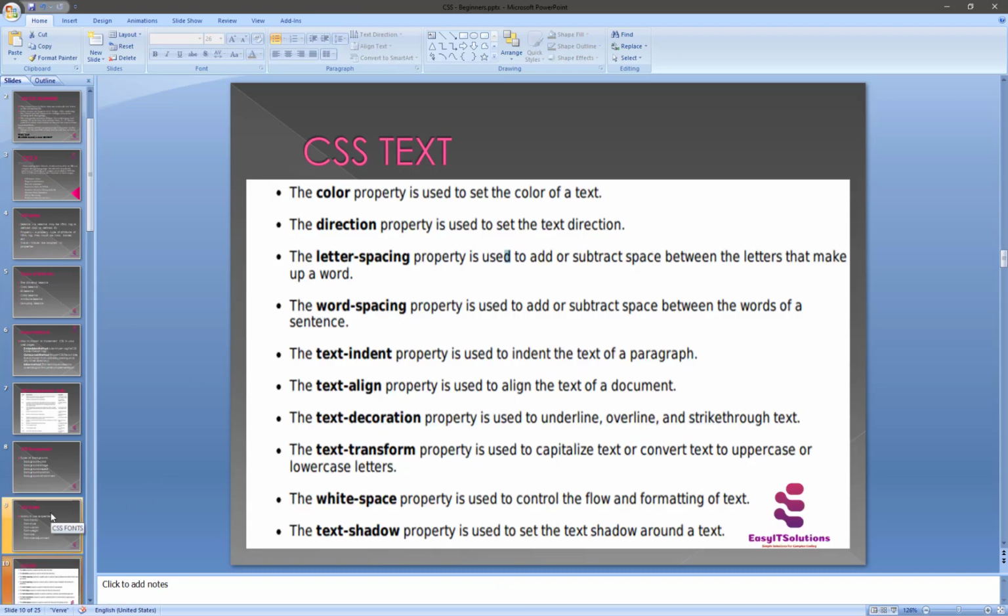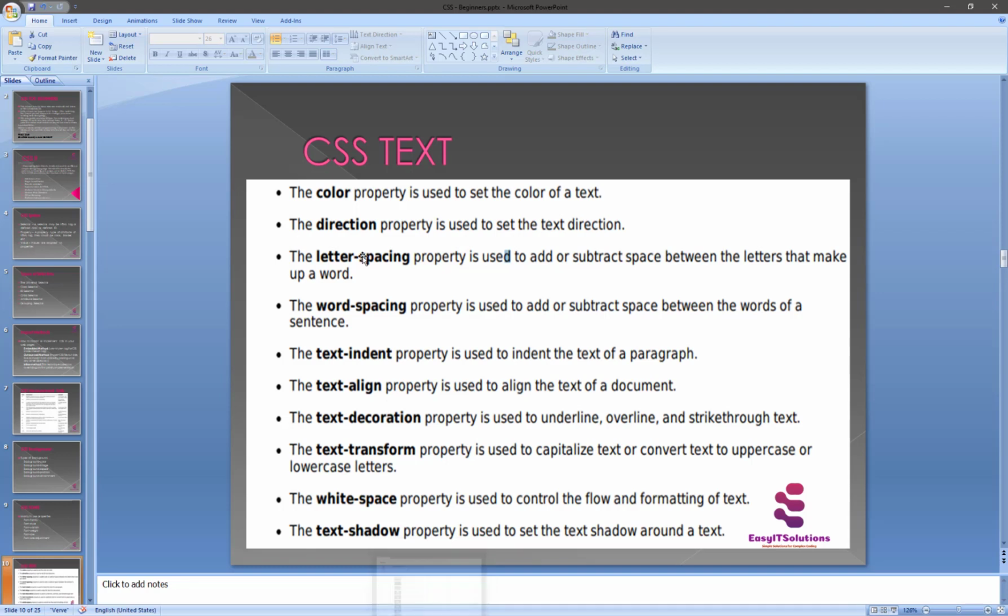So we have just seen how fonts work exactly and what is inside them. And now we are moving to CSS text. What is CSS text? This lecture basically teaches you how to manipulate text using CSS properties. So you can set the following text properties of an element.